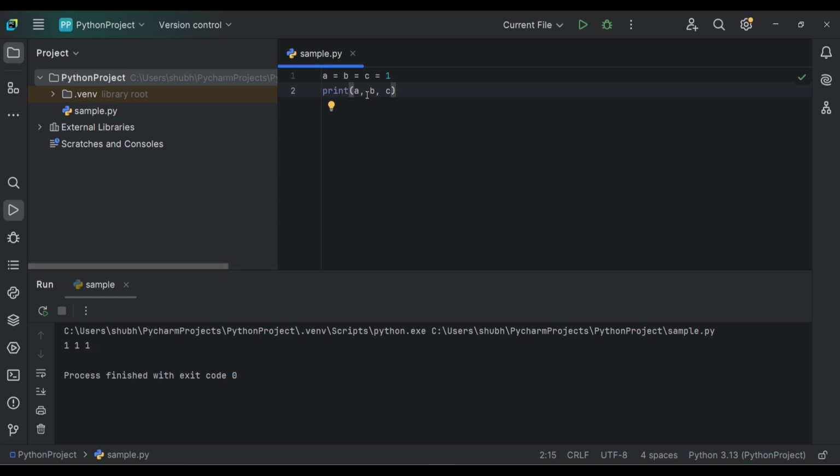Let's suppose we want to add a comma between the three values. So what we can do, we can add a string with a comma and space, then the value of variable b, and then again a comma and space, and then the value of variable c. Let's run the program. This is the output, 1 comma 1 comma